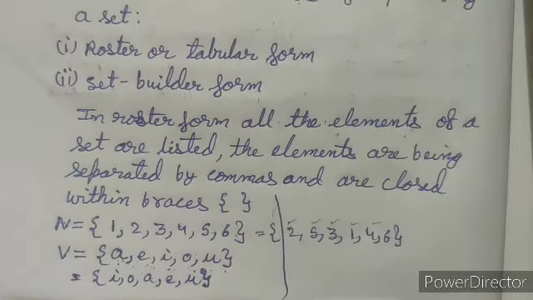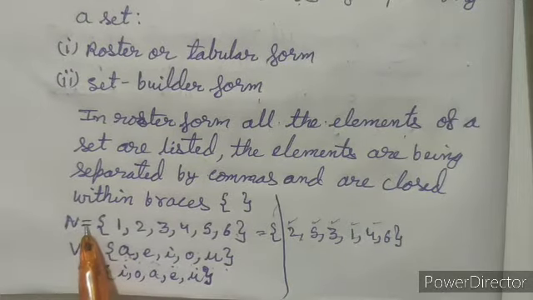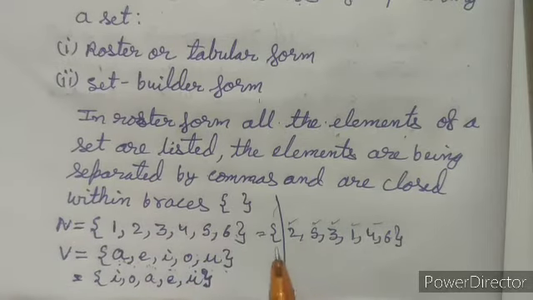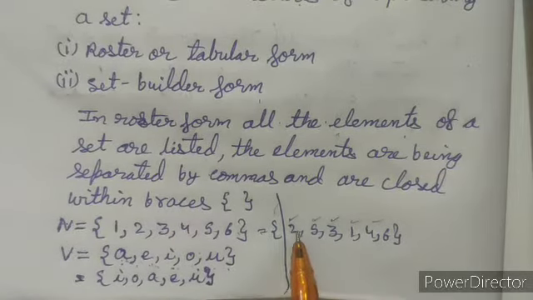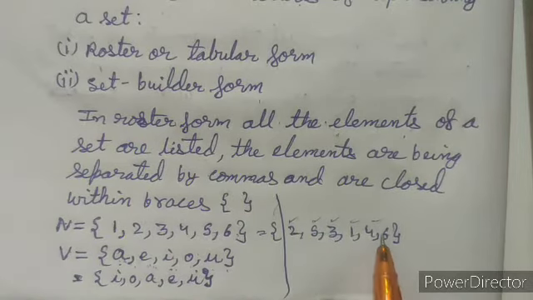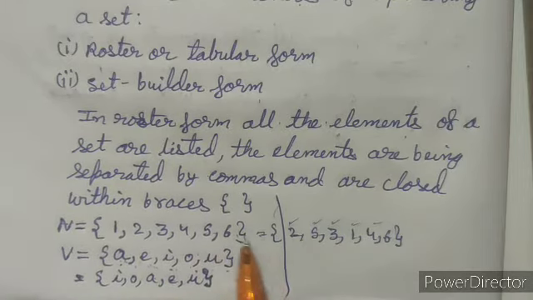One more thing: the elements of a set can be written in any sequence or order. Here I have taken the set of natural numbers as 1, 2, 3, 4, 5, 6. It can also be written as 2, 5, 3, 1, 4, 6, and it will make no difference, both the sets are the same.